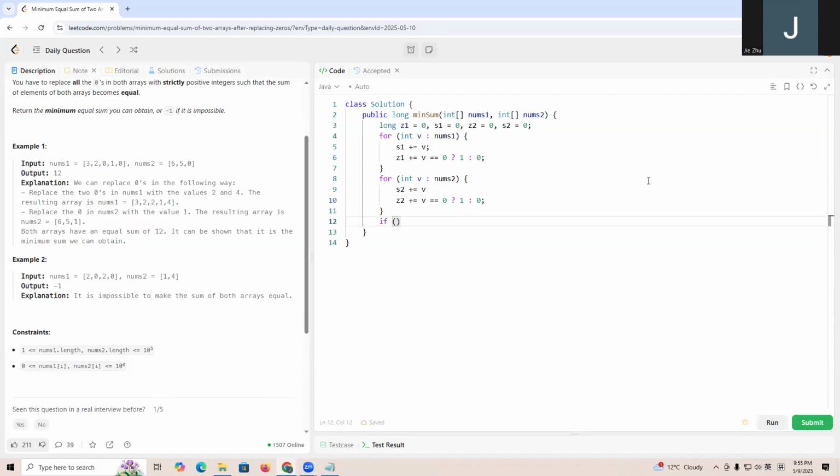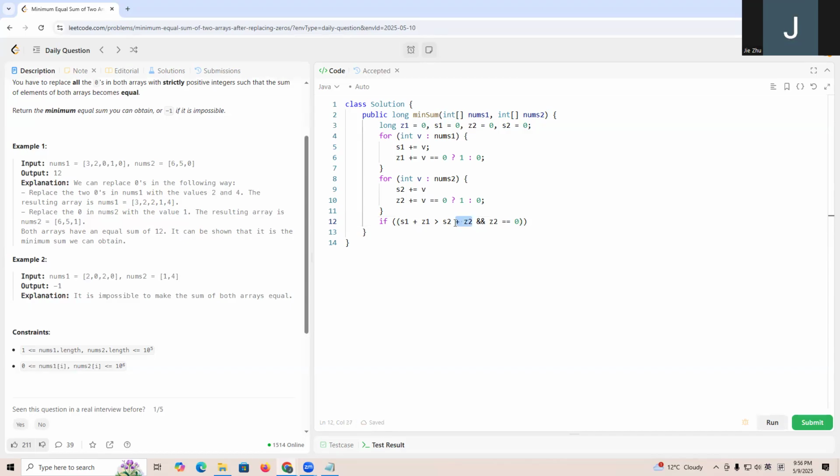So let's see. If S1 plus Z1 is greater than S2 plus Z2 and zero count two equals zero, that means in any case we cannot get a number in array 2, so in this case we return -1, right?